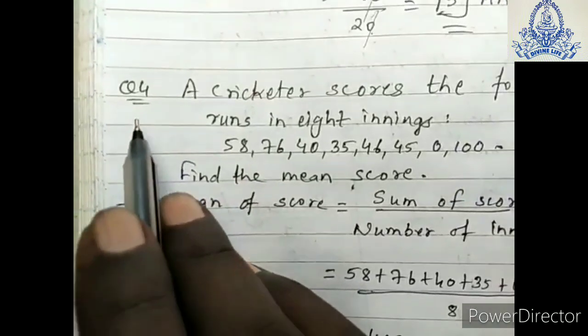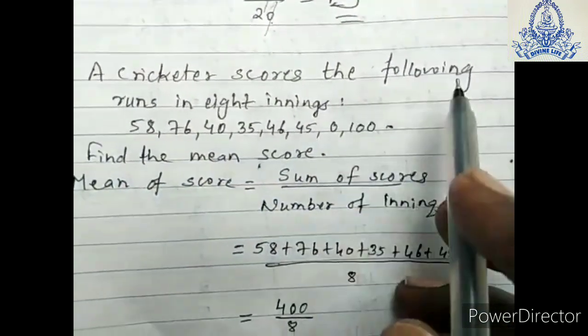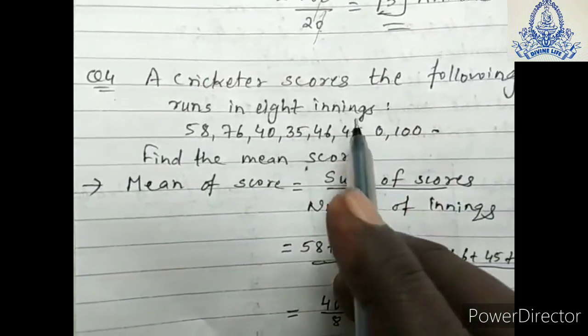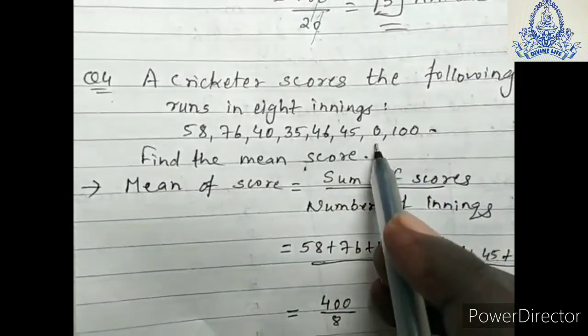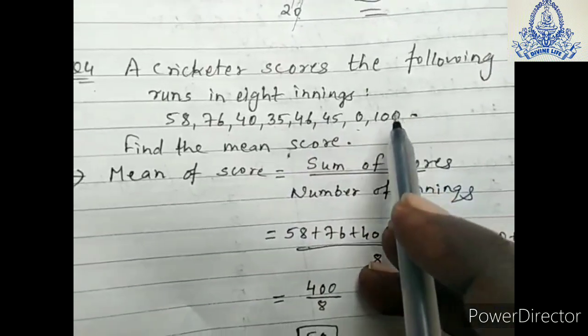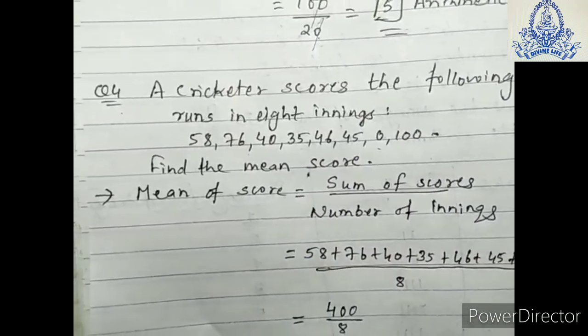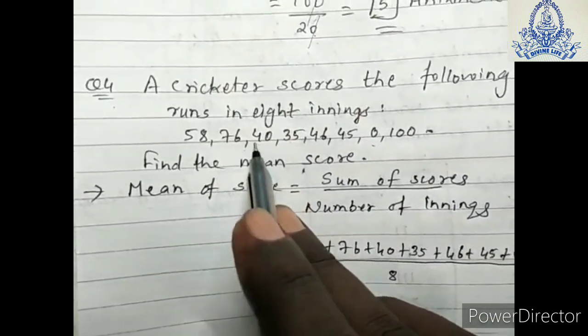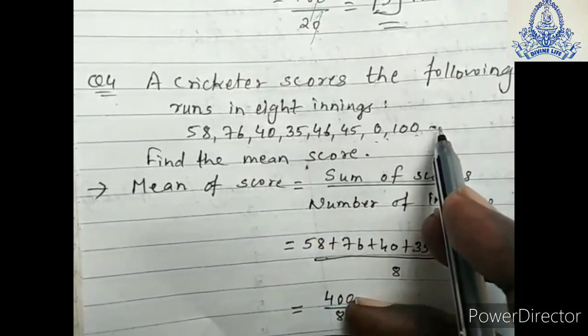Now students, we will move to question number 4. I am reading the question: A cricketer scores the following runs in 8 innings: 58, 76, 40, 35, 46, 45, 0 and 100. One cricketer played 8 innings, and in those innings he scored different runs, given here in the observation data.